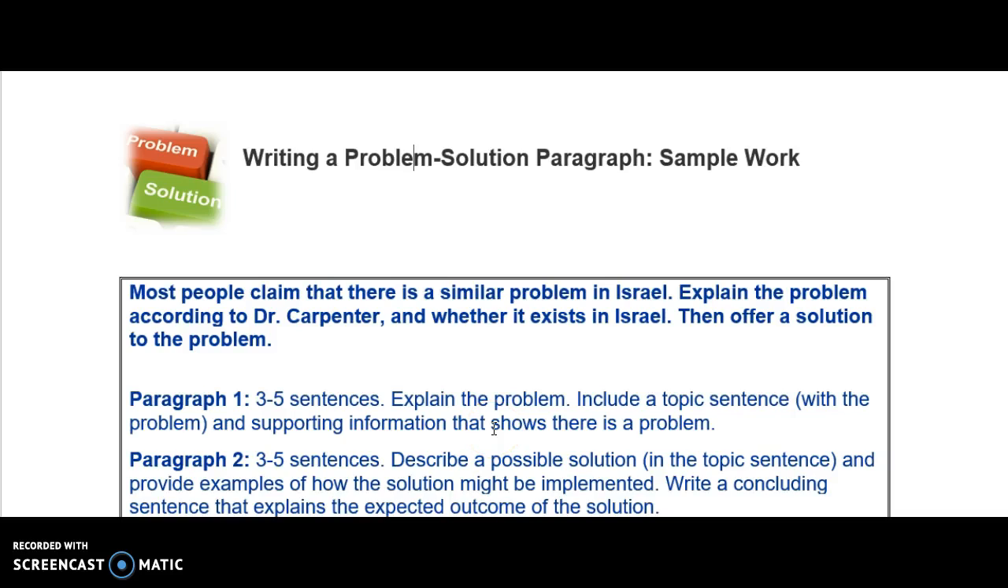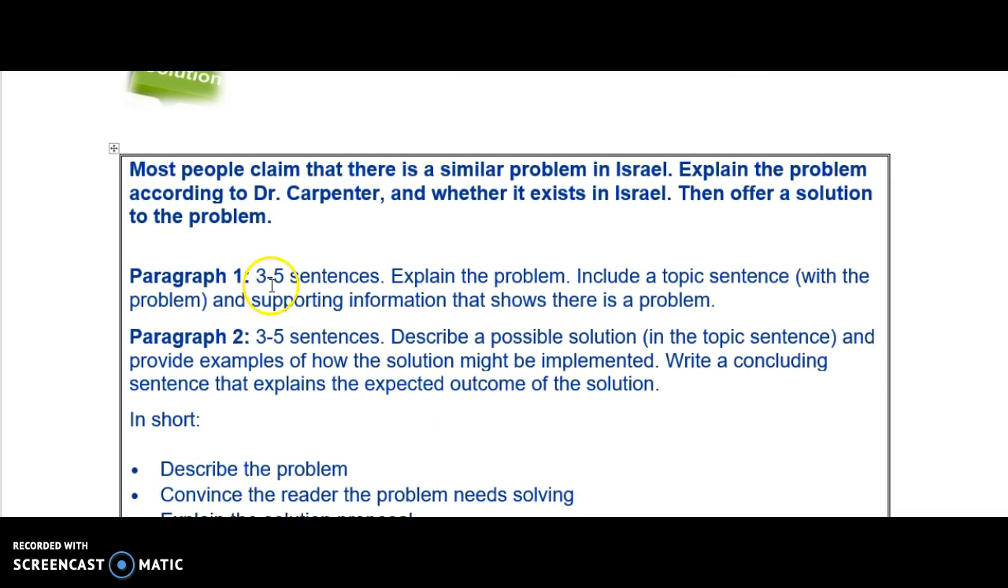After watching the TED Talk by Dr. Carpenter, you were asked to write a problem solution paragraph. In other words, relate to the issue that she brought up in her talk about the lack of women in engineering in the United States, and apply that issue in problem and solution in Israel. So you were asked to write 2 paragraphs. The first 2 to 3, 5 sentences in which you explain the problem, and in the second paragraph to describe a possible solution.